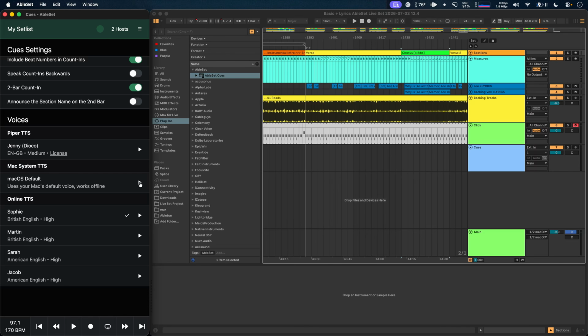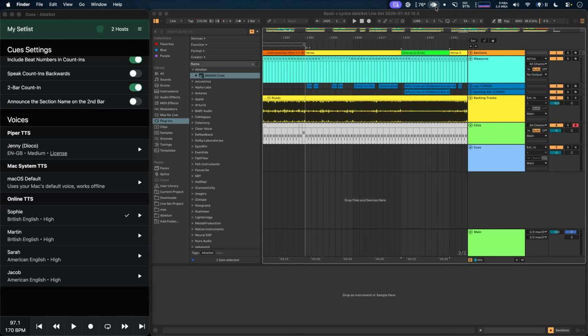AbleSet also offers online text-to-speech. These require an internet connection once to generate the phrases, but once these are generated, it also works offline. And you can also add your own custom voice.